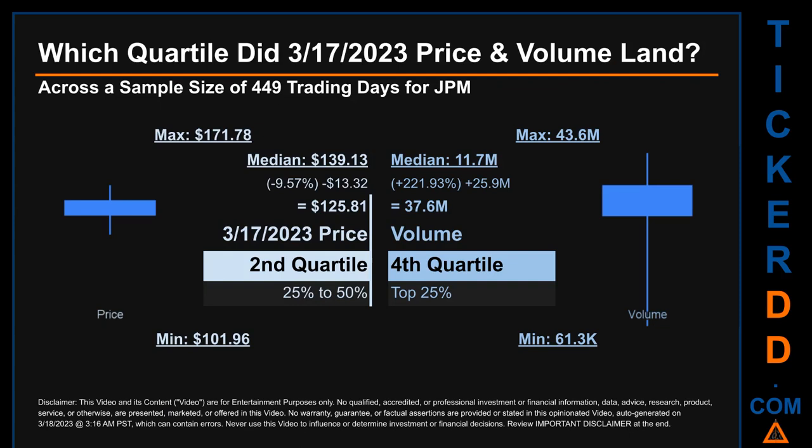Descriptively, JPM has a median price of $139.13. Therefore, March 17, 2023 price was lower from that middle marker by 9.57%. The day's volume of 37.6 million was more than the median by 221.93%.